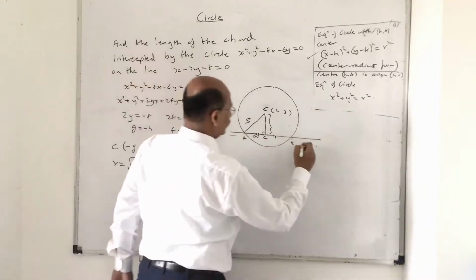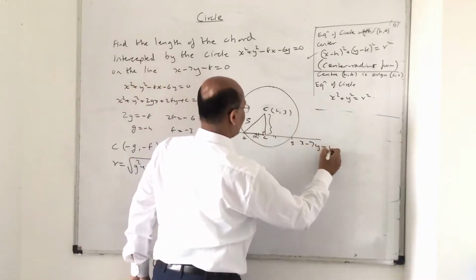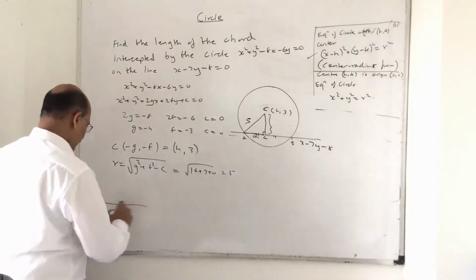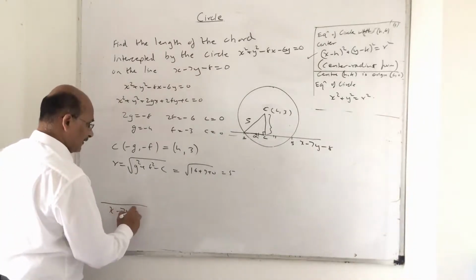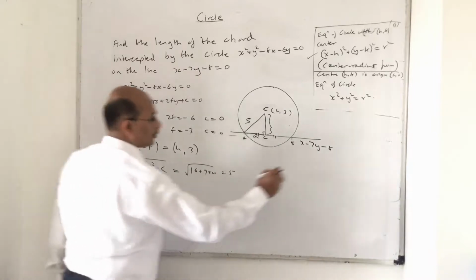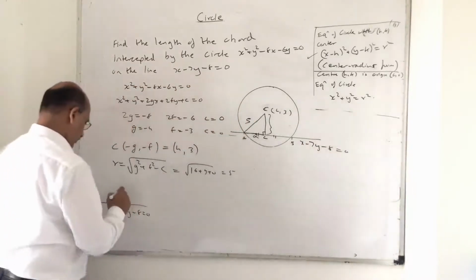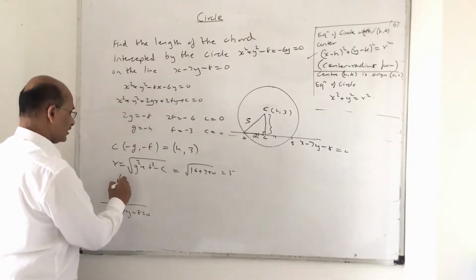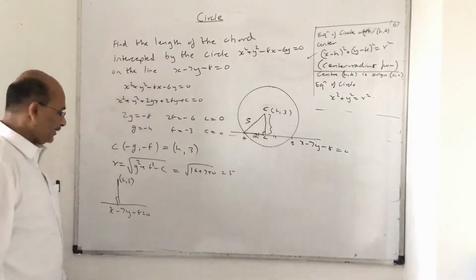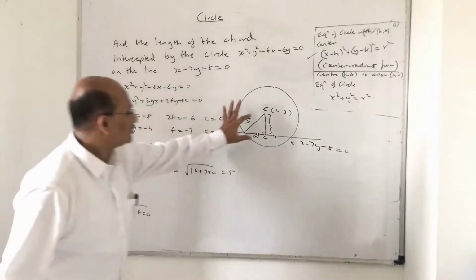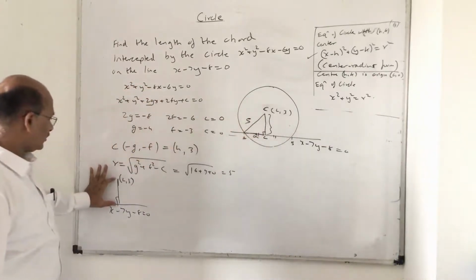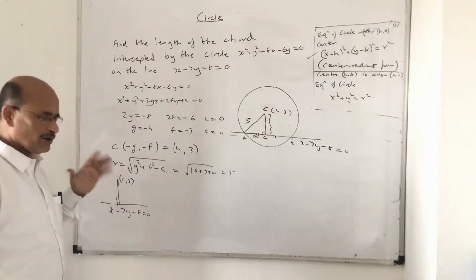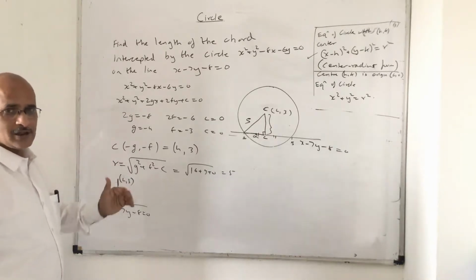What is the line given to you? x minus 7y minus 8 equal to 0. Do you remember? And this is the perpendicular line, and this point is given as 4 comma 3. Tell me, how will you find this distance? This is the distance corresponding to this. How will you find the distance? By the distance formula. Not the distance formula, the perpendicular distance formula.